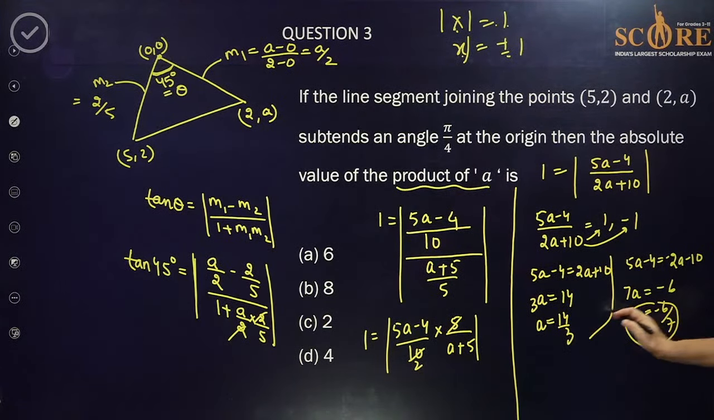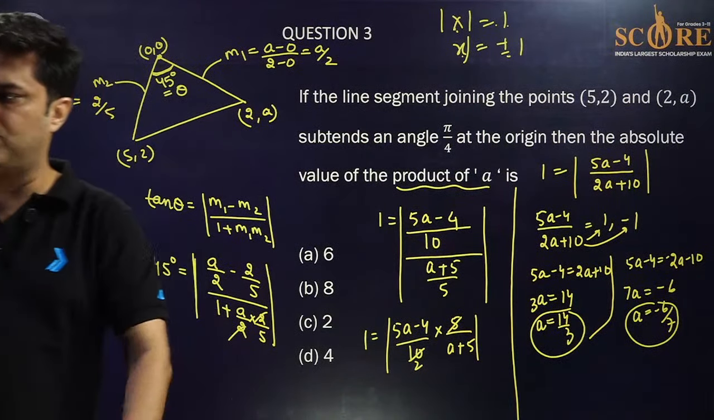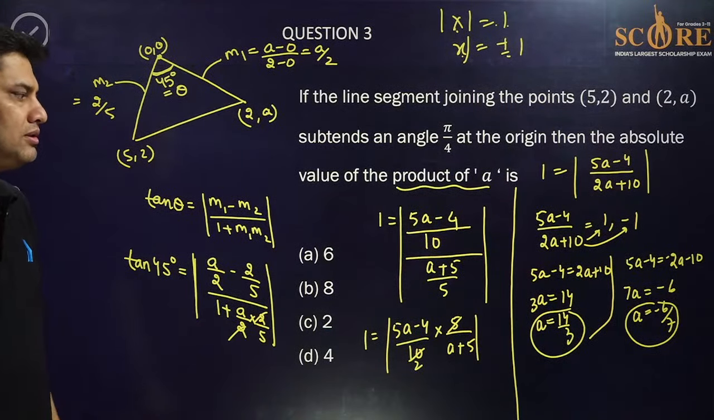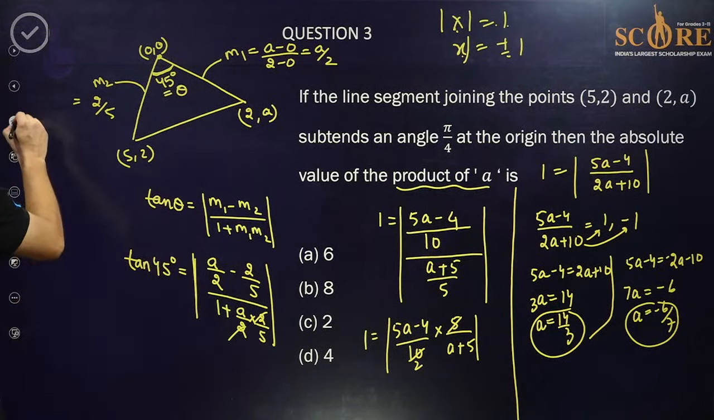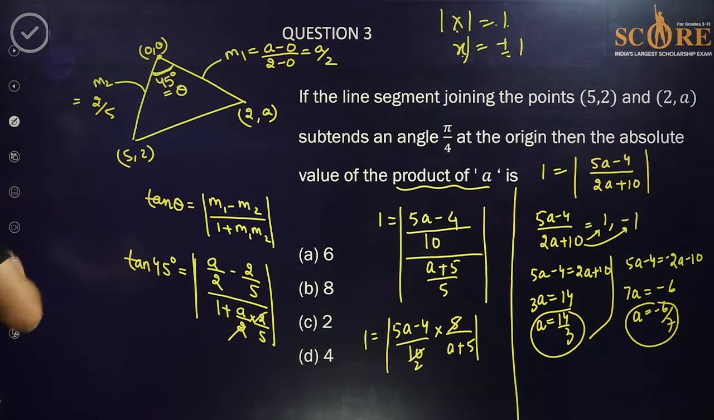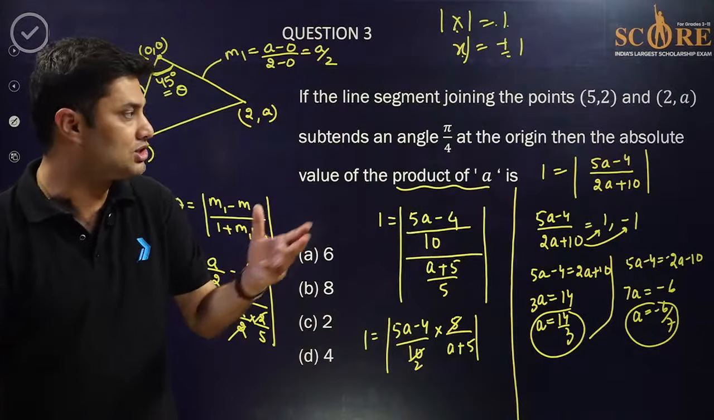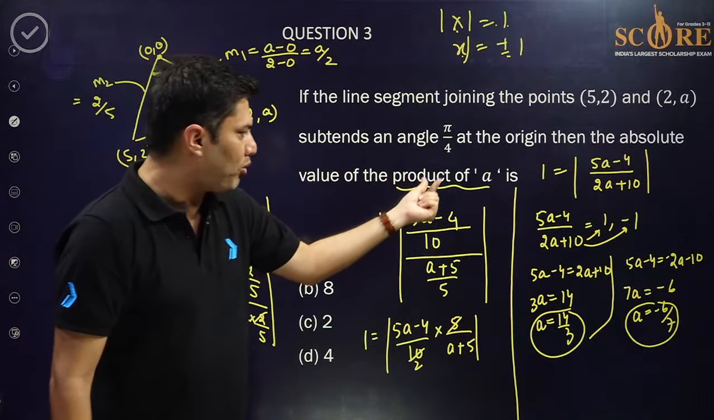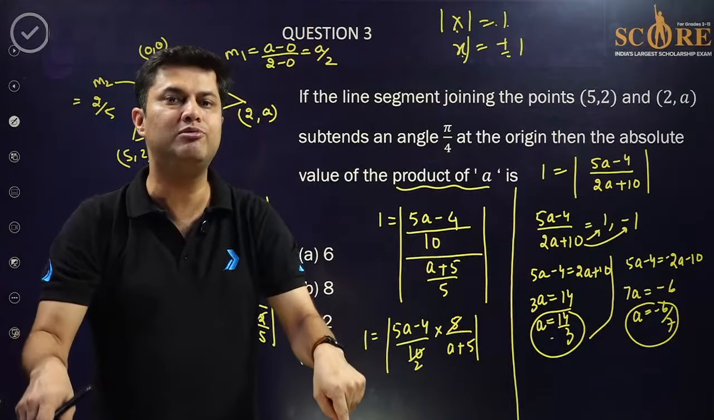So you are getting two values of a, beta. Yes, Shahid, 14 by 3 and minus 6 by 7 are the values. Absolutely correct, beta. I really liked the answer. And now let me tell you the final answer. So you have to multiply. What has been asked? Absolute value of the product of a. So multiply these two values of a and find the mod value, absolute value.